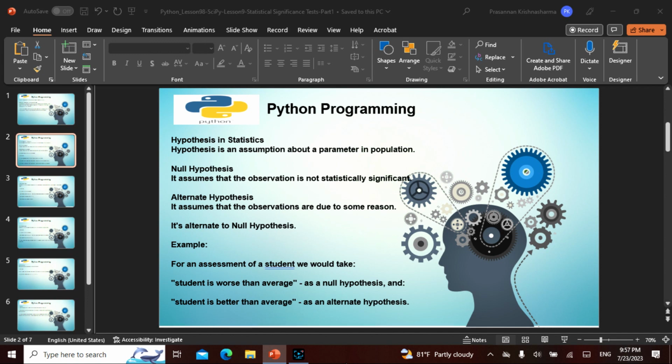Like suppose we take an assessment of a student. The student is worse than the average. The student is better than the average.